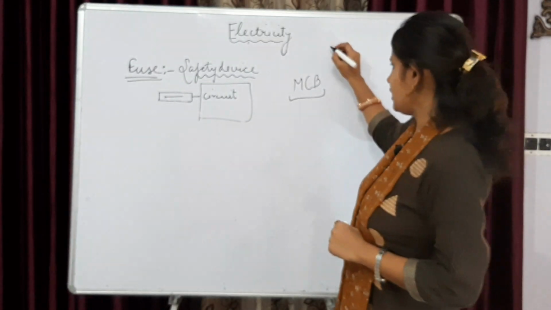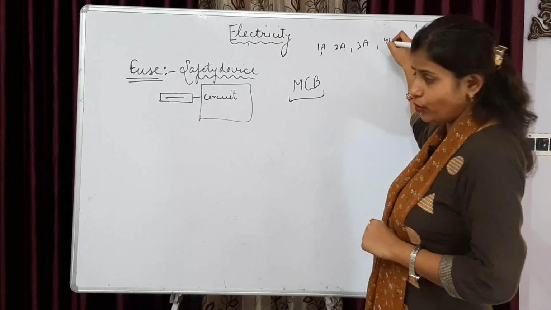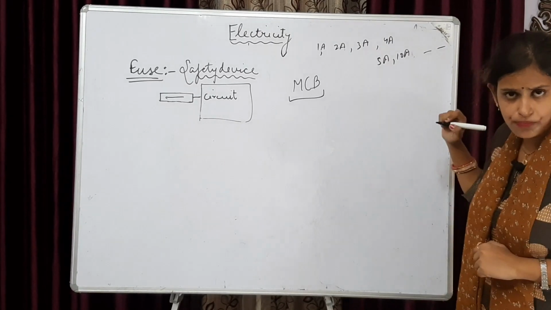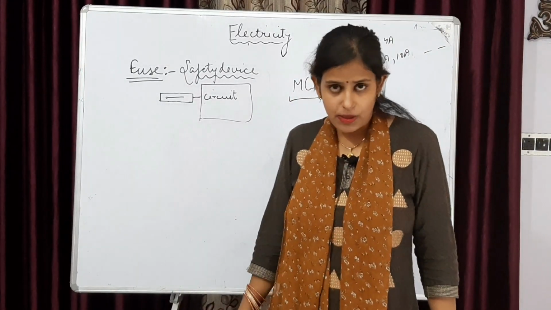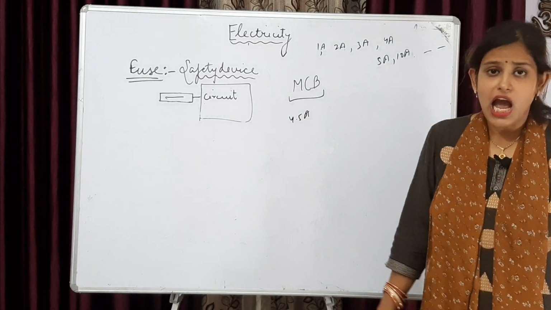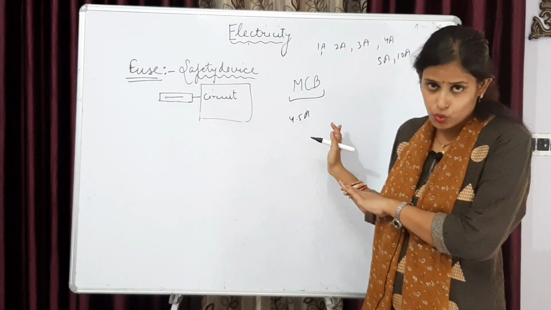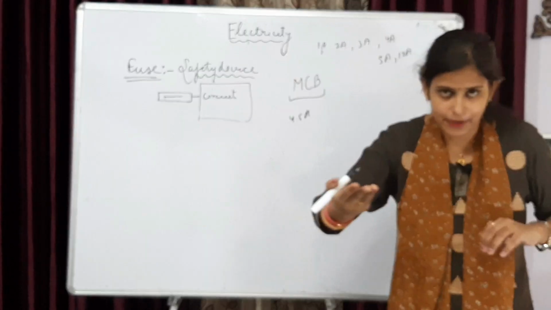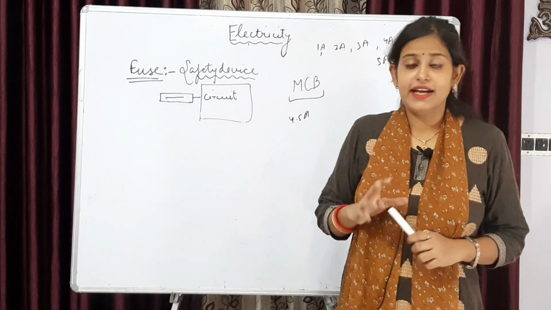You know, domestically we use fuse of 1 ampere, 2 ampere, 3 ampere, 4 ampere, sometimes 5 ampere and 10 ampere, and others also these days. If in case a current of 4.5 ampere is passing in a circuit, and we want that all the devices in that circuit are within the range of this current only. If the current exceeding 5 ampere enters a particular circuit, what will happen? The devices will get destroyed.